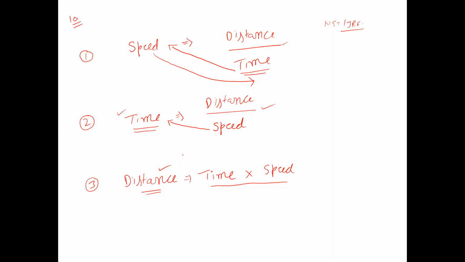So these are the three basic formulas, and after that there are some other concepts which are very necessary, because these are very simple formulas. The questions shall not be that simple. These are just to give you the basic information on how you should start this chapter.